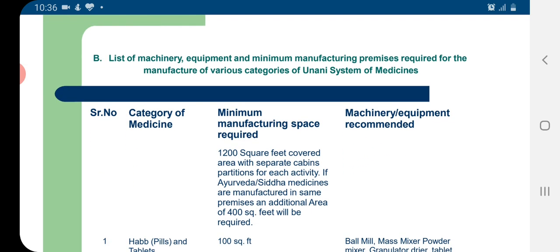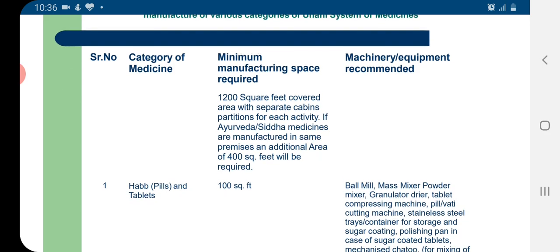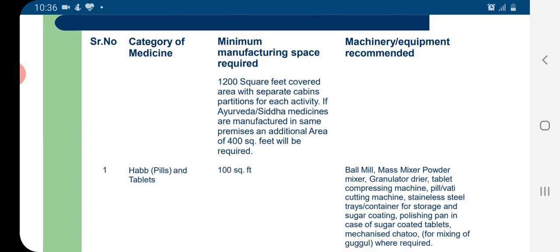There is a list of equipment and minimum manufacturing premises required for manufacturing of various categories of Unani system of medicines. Like Ayurveda system of medicine, here also there is a minimum requirement of 1200 square feet covered area with separate cabin partitions for each activity. If Ayurveda or Siddha medicines are to be manufactured in the same premises, an additional area of 400 square feet should be required.